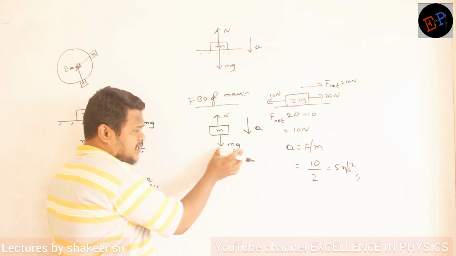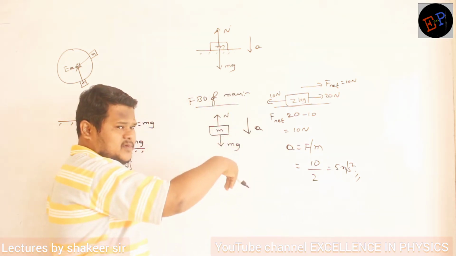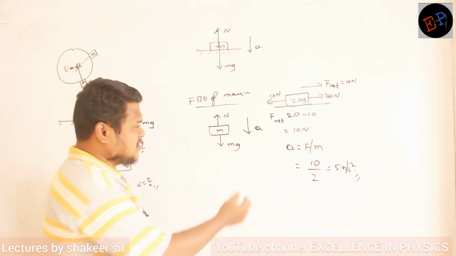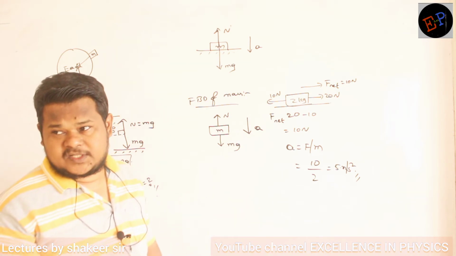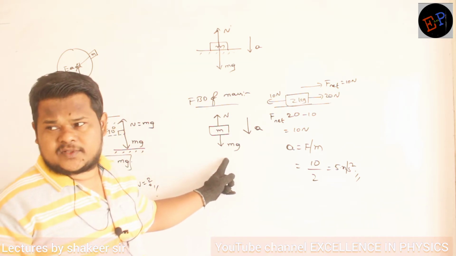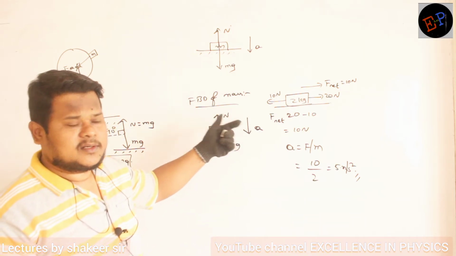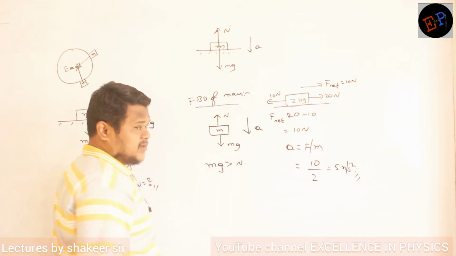We understand that mg must be greater than N. Then only net force is acting downwards, then only body will accelerate in downwards direction. That is what it means, right? Acceleration is downwards, so what does it mean? It means the force on the downward side is bigger. That's it. And which is the force which is acting downwards? mg. So definitely mg should have been greater than normal reaction. So therefore what I write? mg should have been greater than normal reaction.